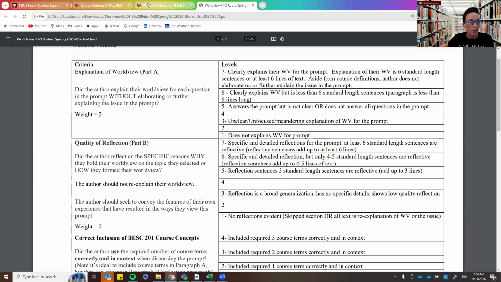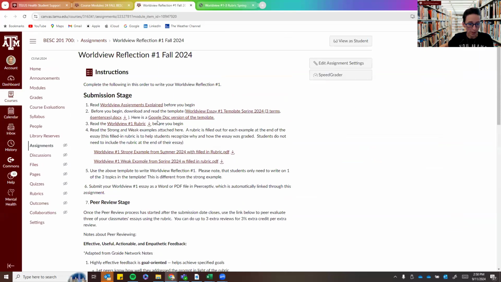And we'll tell you that you can do up to 3 extra. So it's required to do 3, and that's the base of the assignment, but you can do up to 3 extra worldview, read and score up to 3 extra ones. That would give you 9% extra credit. So it's 9% of the base points. So it'd be, in this case, 9% of 50. So it's 9% of the extra credit, or 9% of the points in the assignment.